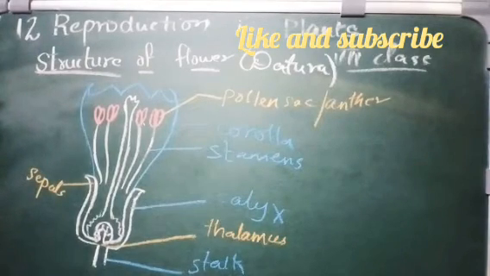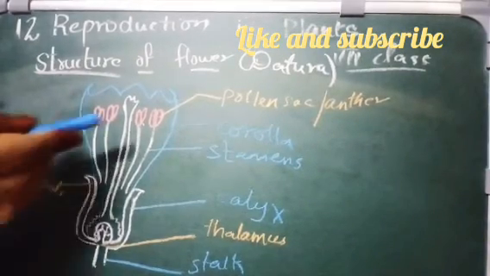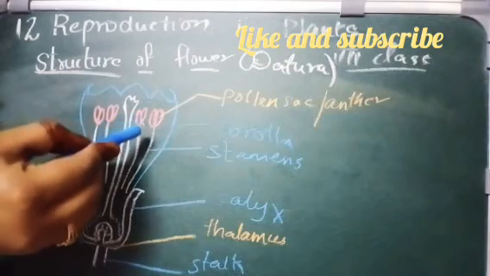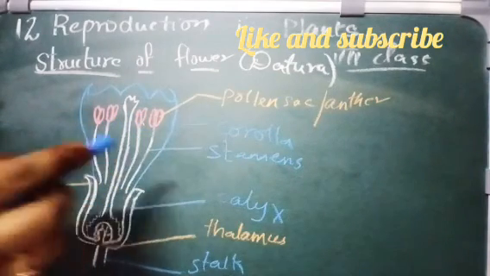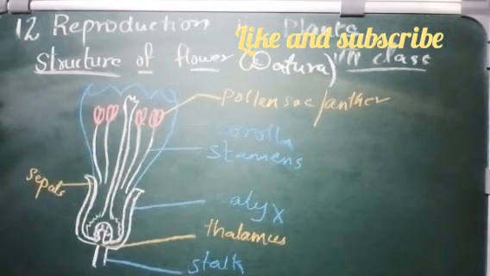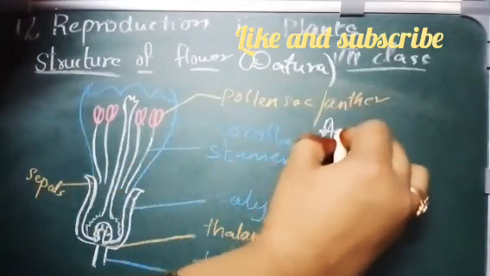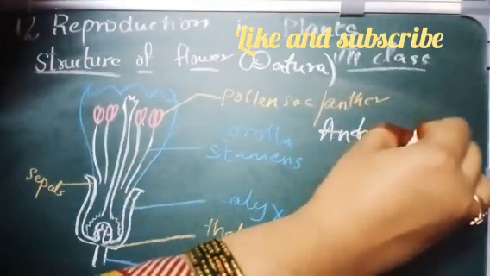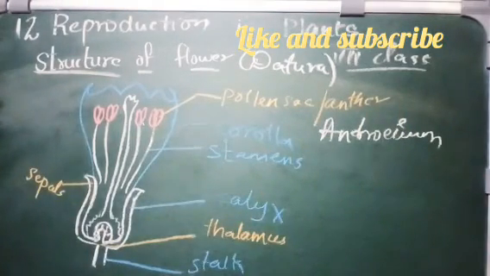So the stamen of the flowers and this anther, pollen sac, stamen, all these together are called as what? They are called as androecium. Androecium.